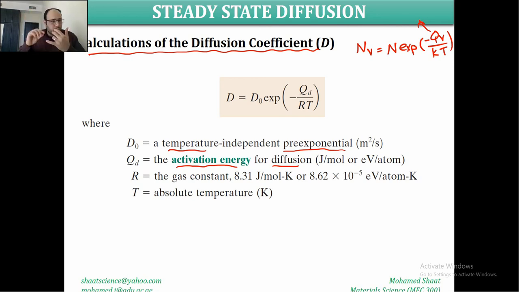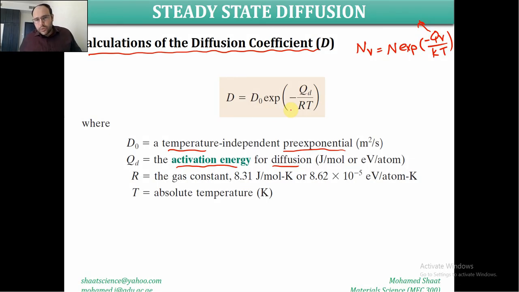In diffusion, we have to break the bonds between atoms. In addition, we have to apply a certain amount of energy to push the atom to migrate from one lattice site to another lattice site. So the activation energy for diffusion, in many cases, is higher than the activation energy for the vacancy formation. Make sense?